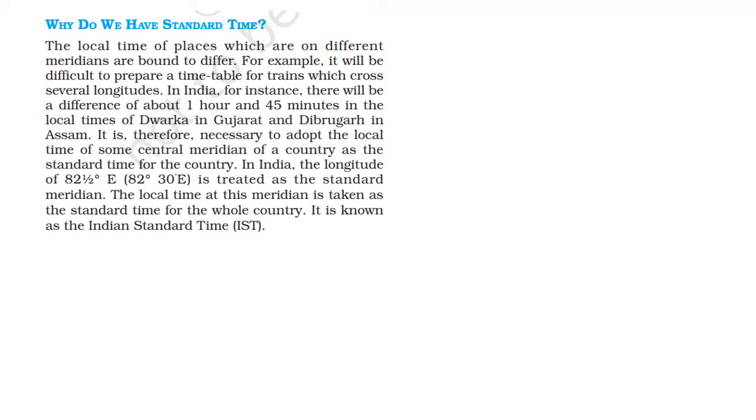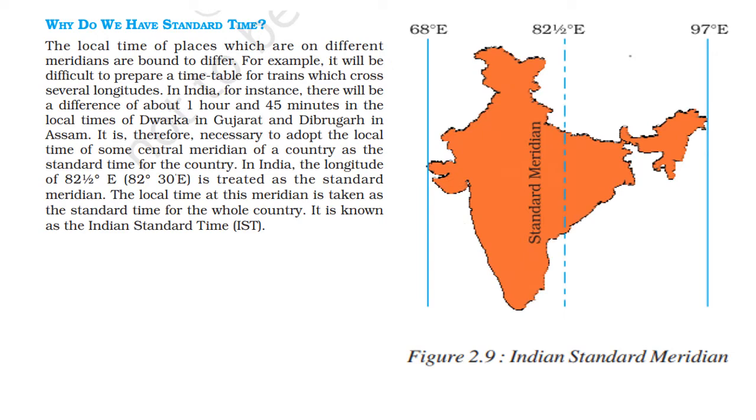Why do we have standard time? The local time of places which are on different meridians are bound to differ. For example, it will be difficult to prepare a timetable for trains which cross several longitudes. In India, for instance, there will be a difference of about 1 hour 45 minutes in the local time of Dwarka in Gujarat and Dibrugarh in Assam.